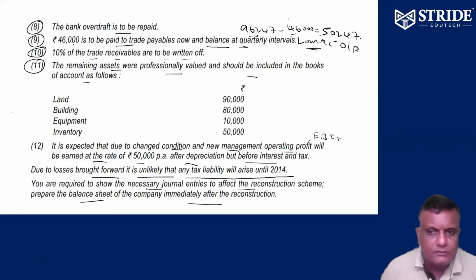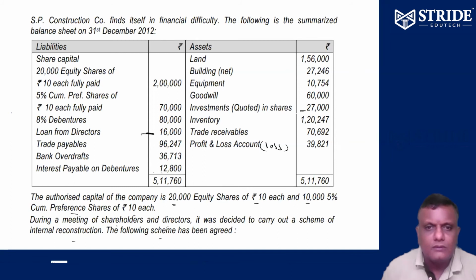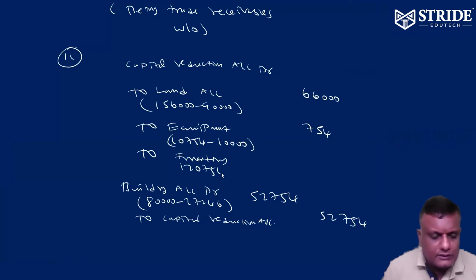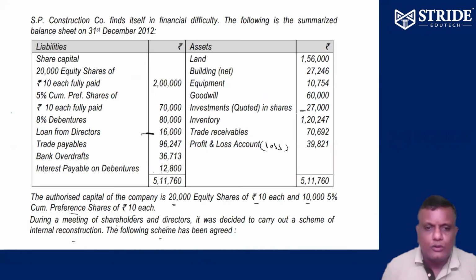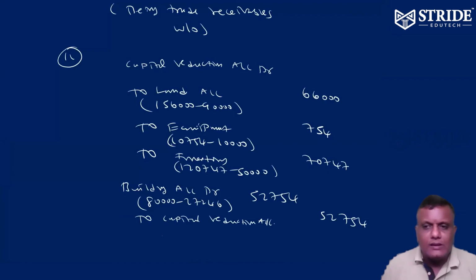So there is a reduction in inventory. 1,20,747, now it becomes 50,000, so 70,747 reduced. That's it. Almost over. Everything is over.